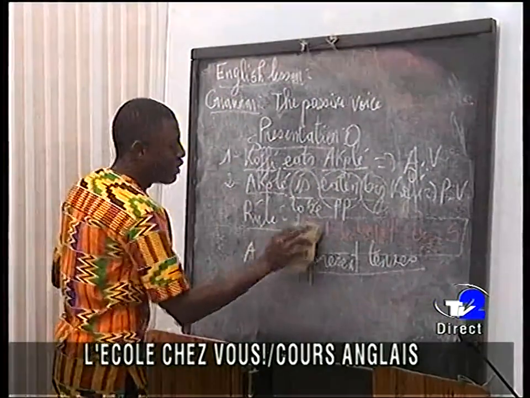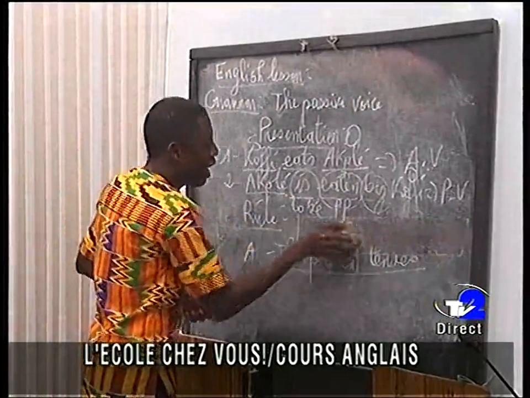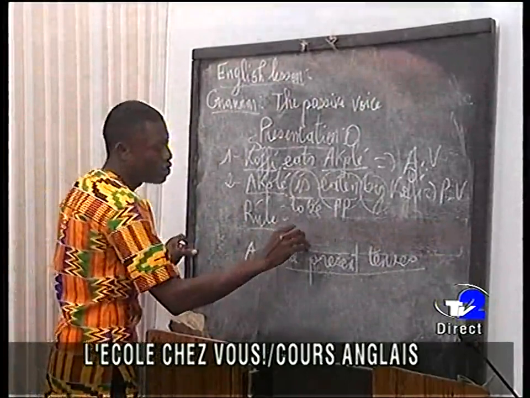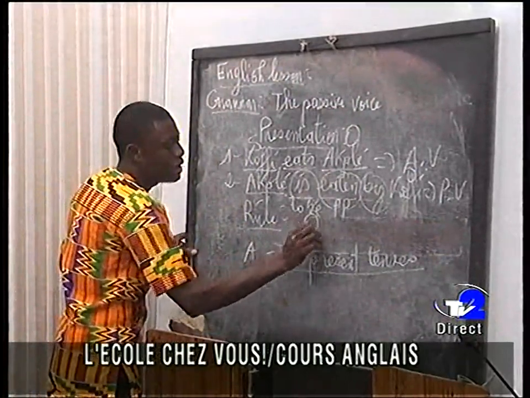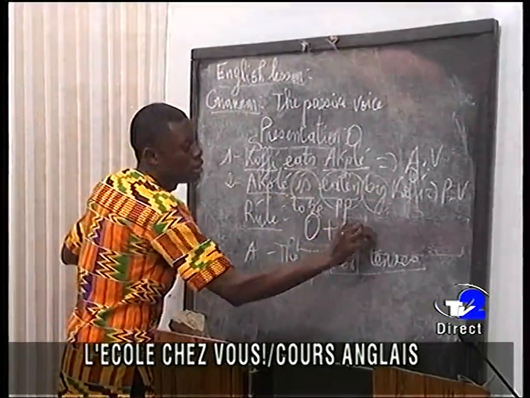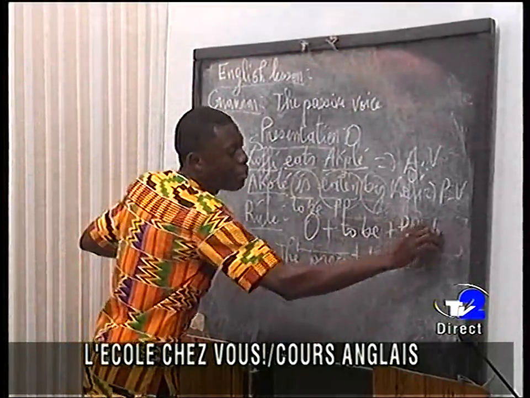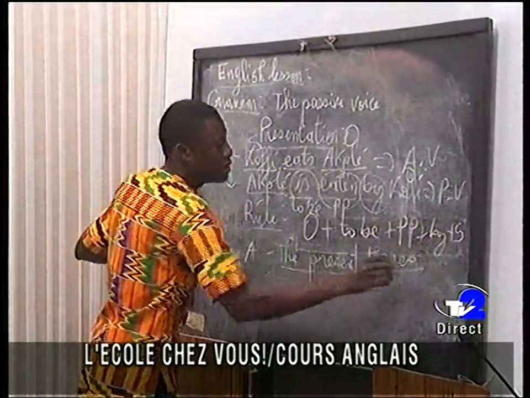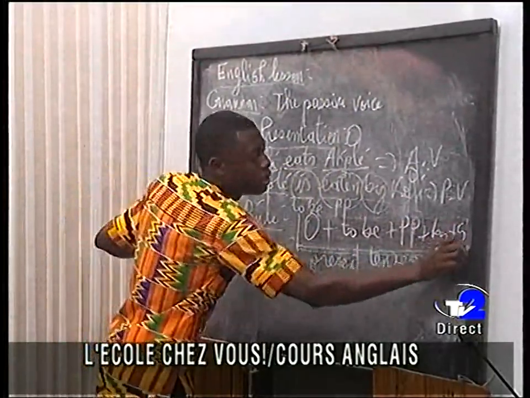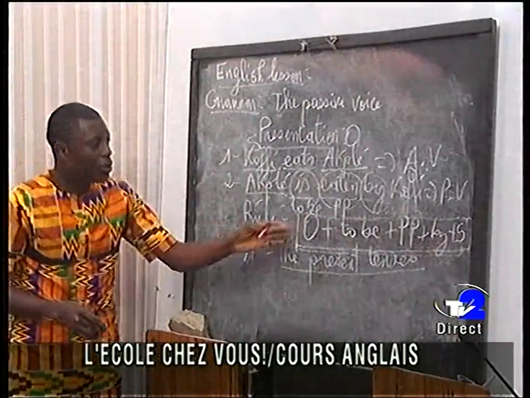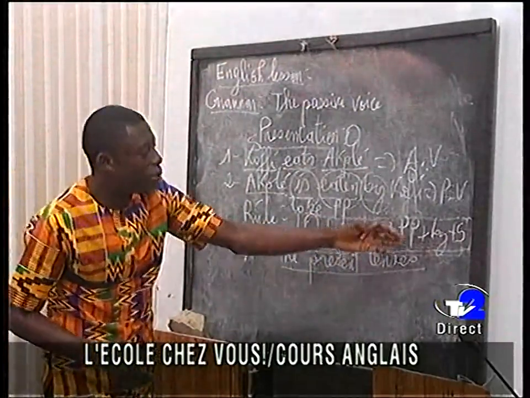You cannot see this one very well, so I will write it with a white chalk. Object plus to be plus PP plus by plus subject. That is the general rule of passive voice.